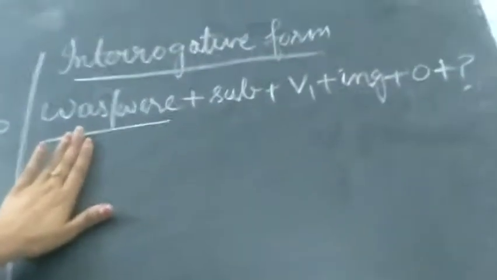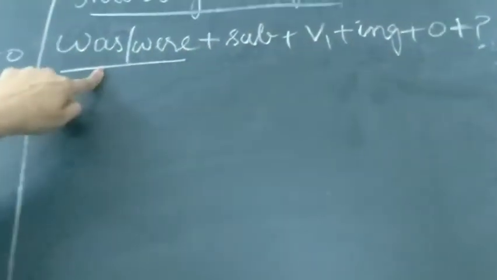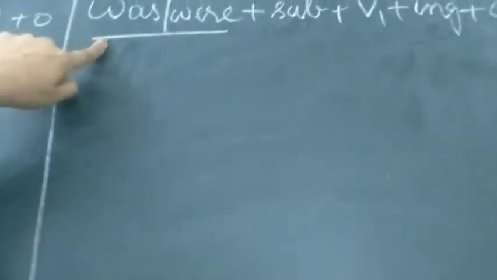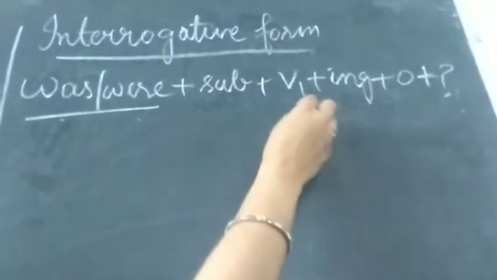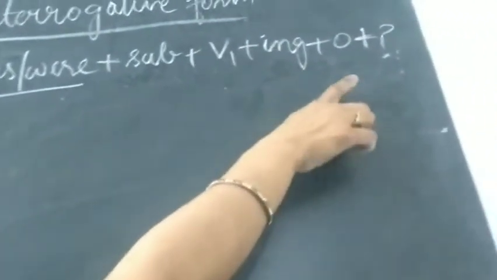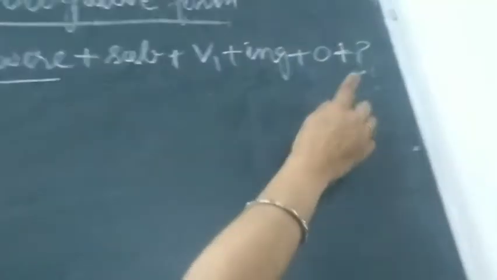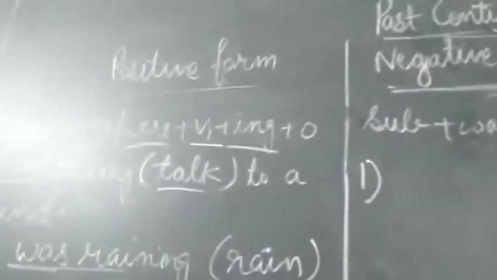And we all know that whenever we have to write in interrogative form, the helping verbs or the question asking words come in the beginning of the sentence. So was, then subject, then verb first form plus ing and object, and then question mark, which is very important. Now let's practice this.